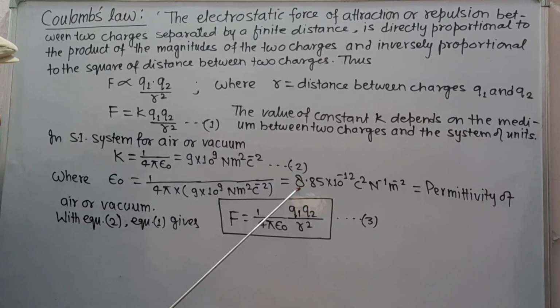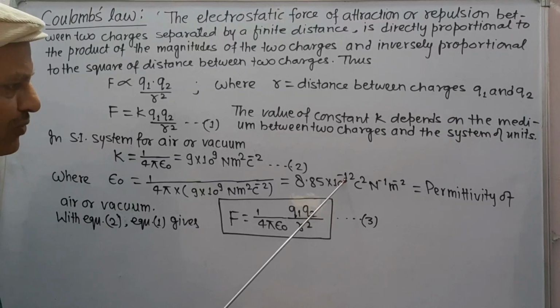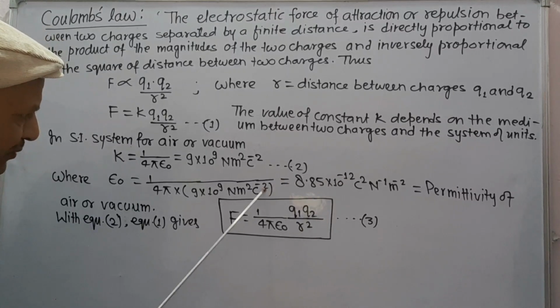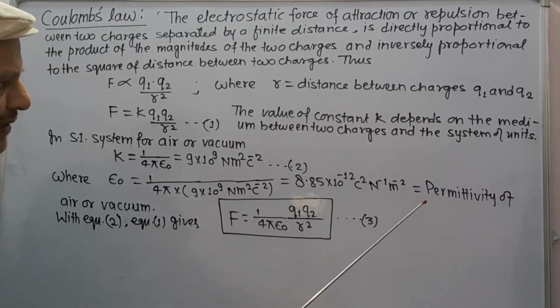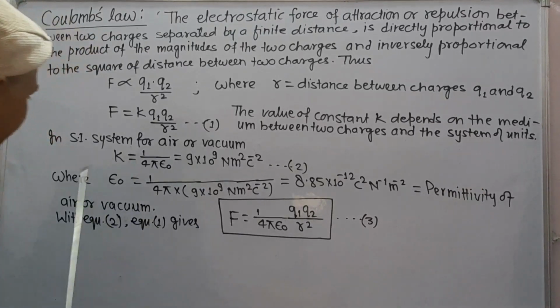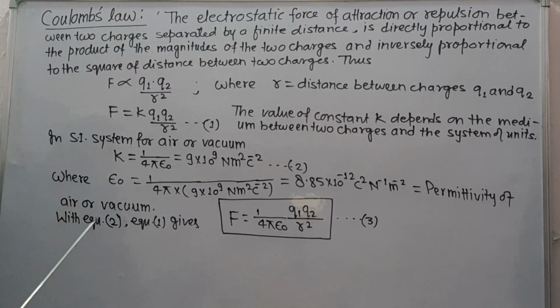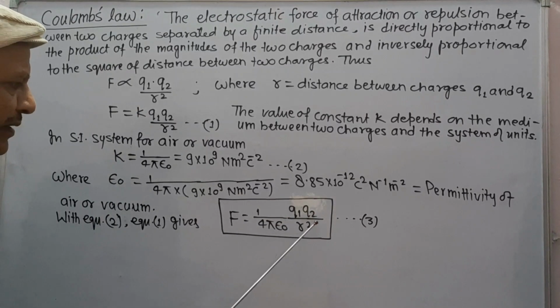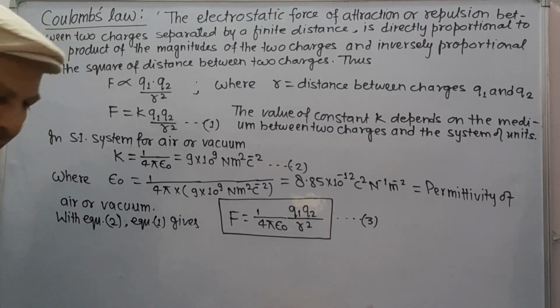which gives 8.85 into 10 to minus 12 Coulomb square per Newton per meter square, and is known as the permittivity of air or vacuum. With equation 2, equation 1 can be written as F is equal to 1 upon 4 pi epsilon 0 into Q1 Q2 upon r square.